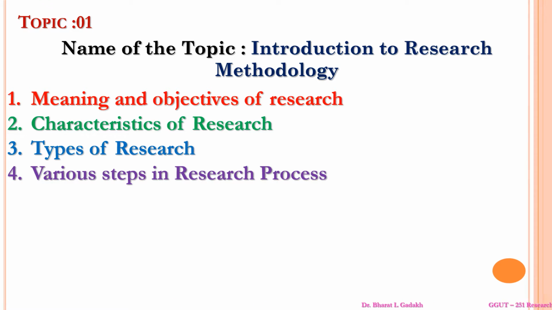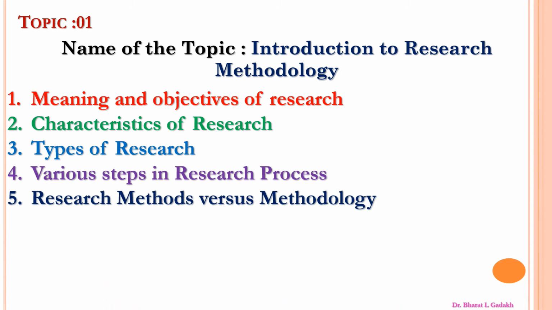What is the objective of research? Which are the characteristics of research? What are the different types of research? Then the research process, and then research methods versus methodology. These are the five topics covered in the introduction to research methodology.